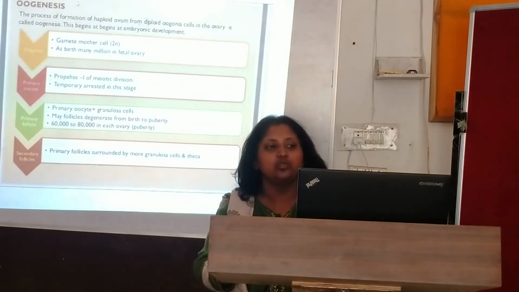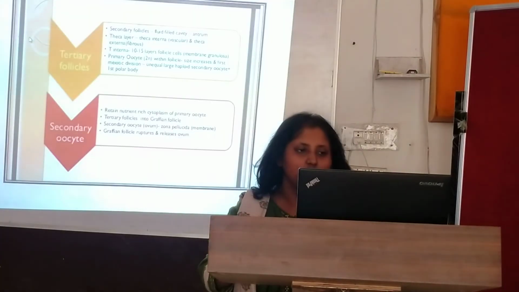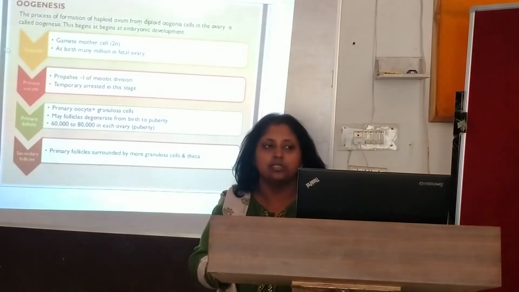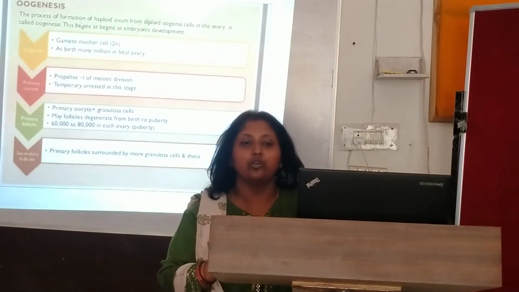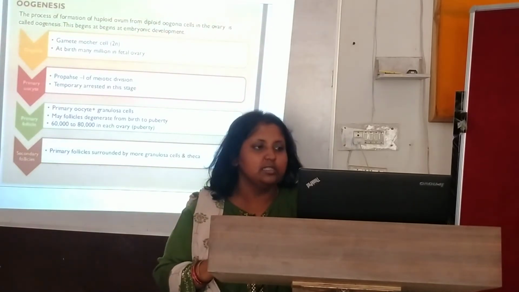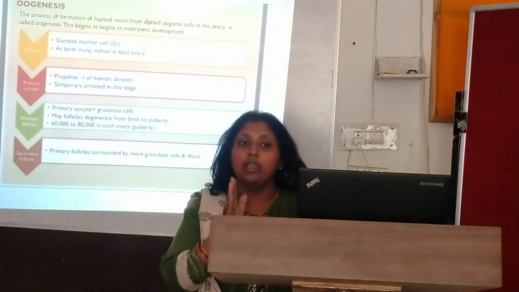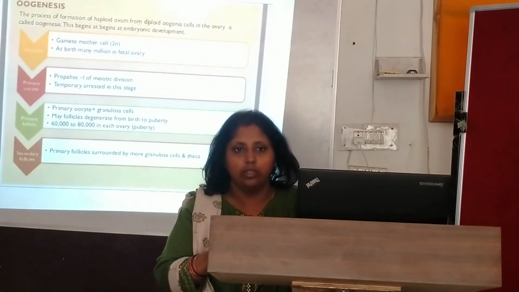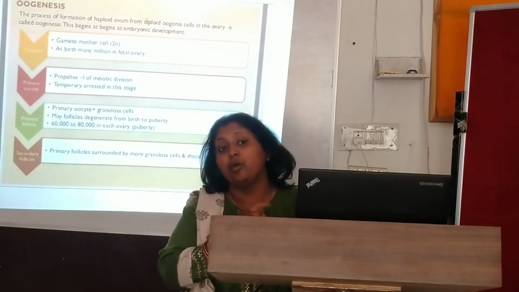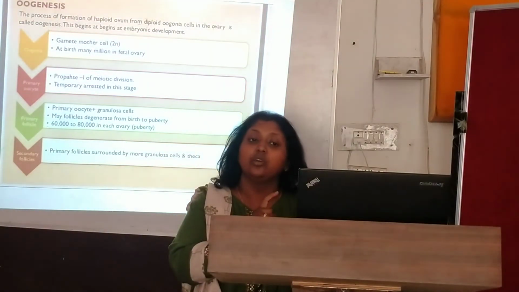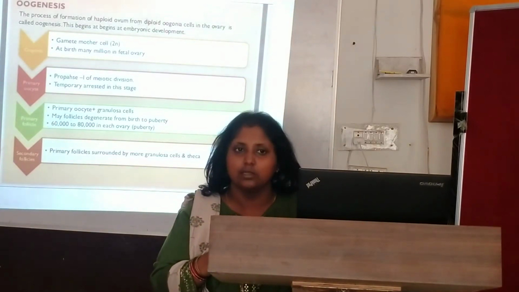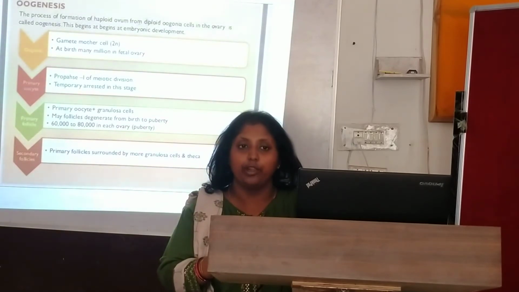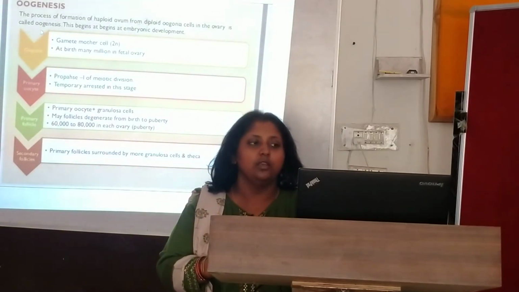Now let's come on to the next one, that is oogenesis. What is oogenesis? Now we are talking about the female one. Oogenesis is the process of formation of a haploid egg or ovum from a diploid oogonia. There we talked about spermatogonia, which was diploid. Now here the germ cell is an oogonia cell, from which an egg will be formed, and that is called the ovum, which is haploid, and it will develop in the ovary. This is called oogenesis.